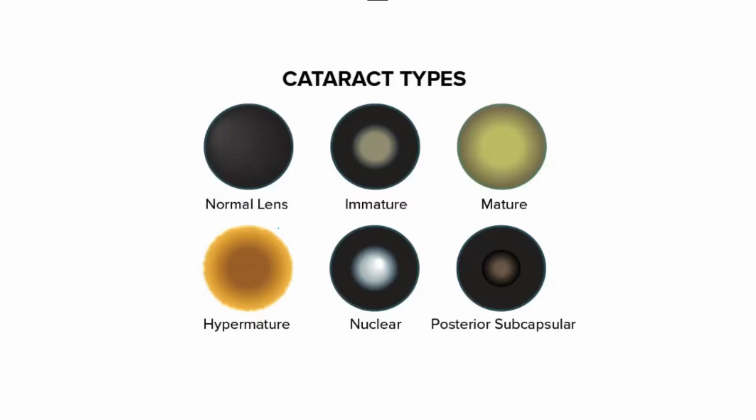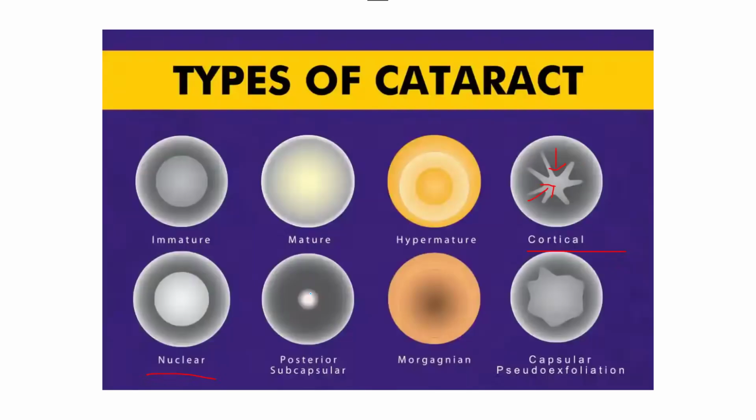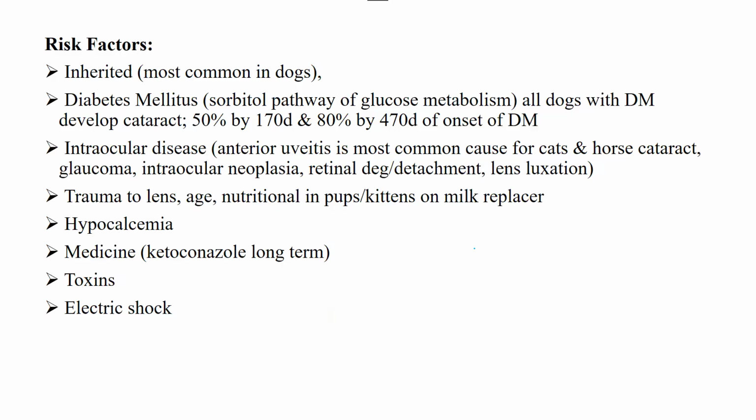Okay, these are the images. This is the normal lens, immature, mature, nuclear, hypermature, again mature, immature, Morgagnian, hypermature. So these are the types of cataract. Risk factors: for dogs, the most common risk factor is inherited. You should remember the most common in dogs is inherited. Diabetes mellitus is another most important cause for dogs because sorbitol pathway glucose metabolism starts to occur in the eye. That's why all diabetes mellitus dogs develop cataract.